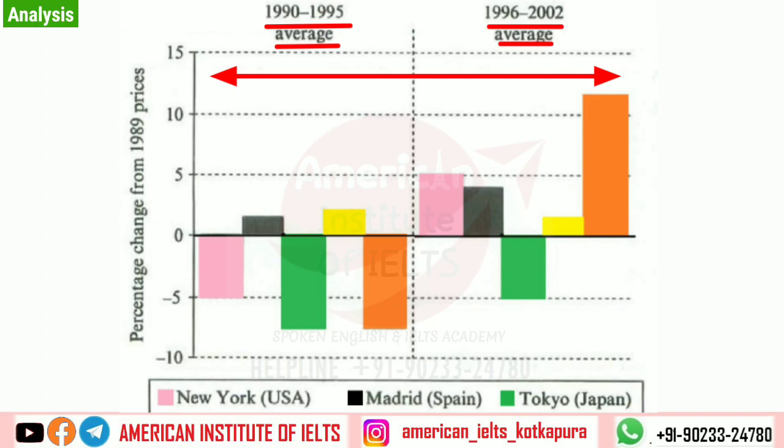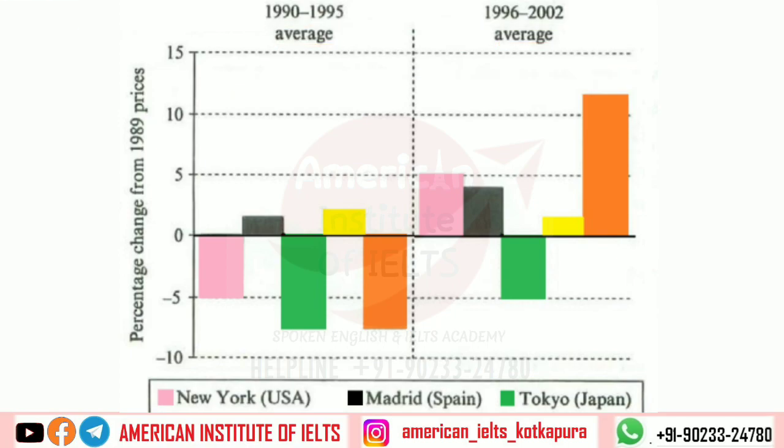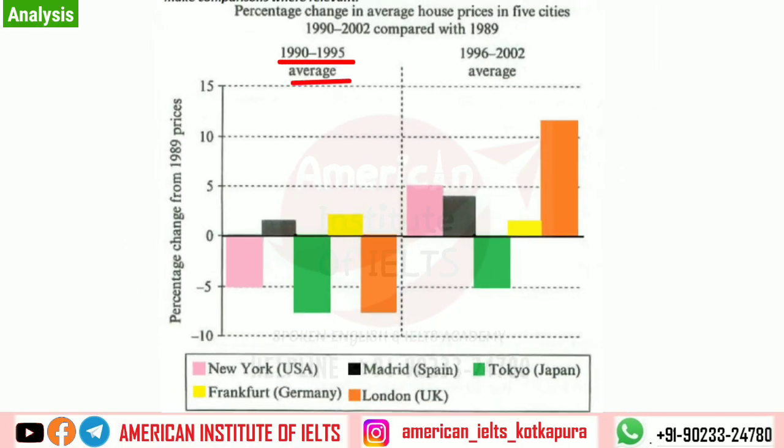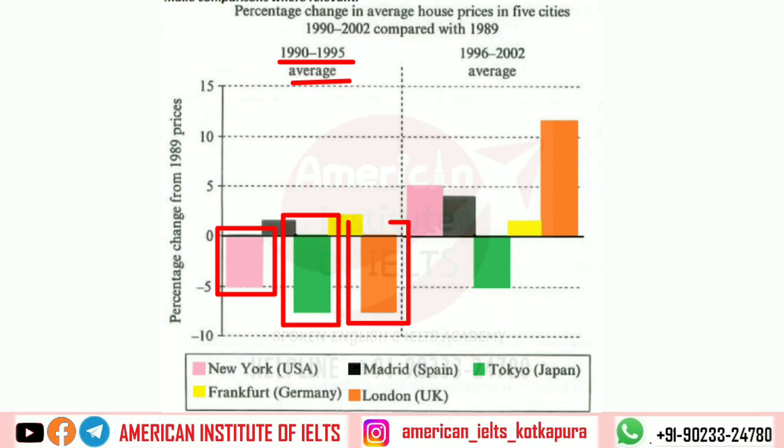So by understanding this task, we can easily say that during the 1990 to 1995 interval, Madrid and Frankfurt were costly in comparison to 1989 prices, whereas New York, Tokyo, and London were cheaper. Means they had this percent lesser cost than 1989.